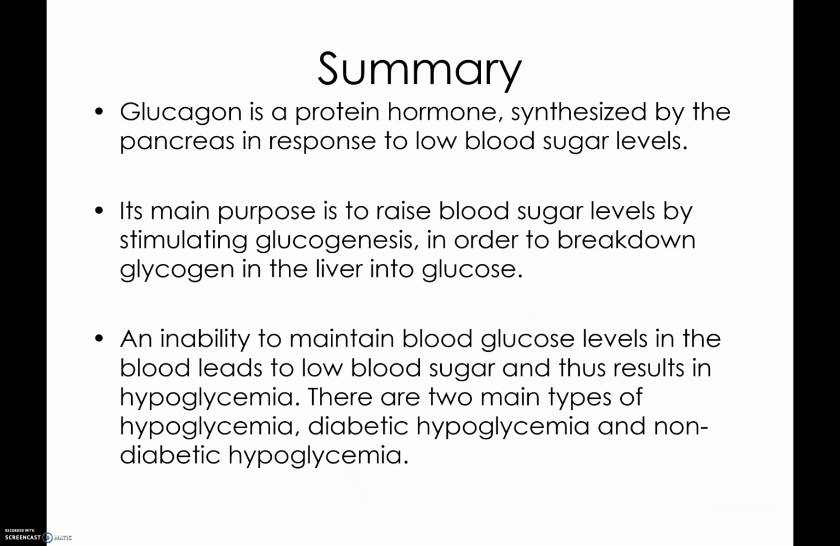In summary, glucagon is a protein hormone synthesized by the pancreas in response to low blood sugar levels. Its main purpose is to raise blood sugar levels by stimulating glycogenolysis in order to break down glycogen in the liver into glucose. An inability to maintain blood glucose levels leads to low blood sugar and thus results in hypoglycemia. There are two main types of hypoglycemia: diabetic hypoglycemia and non-diabetic hypoglycemia. These conditions have multiple factors that contribute to